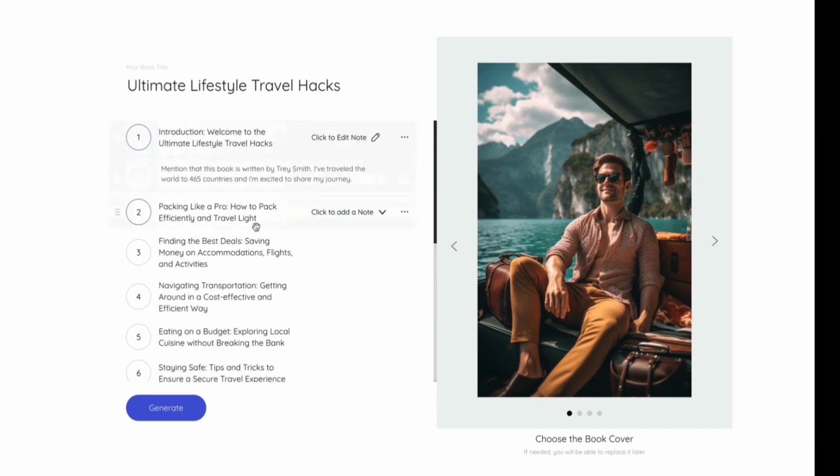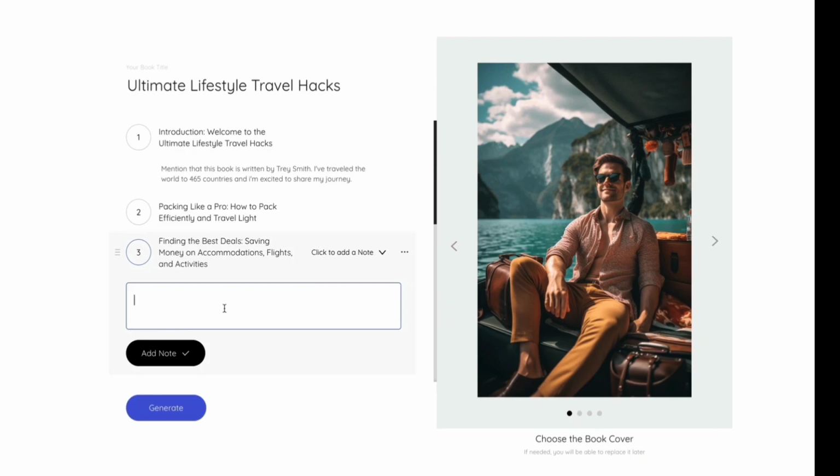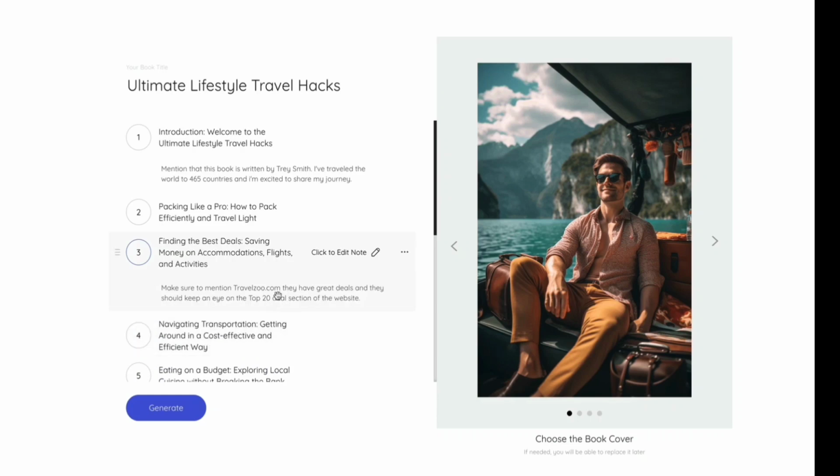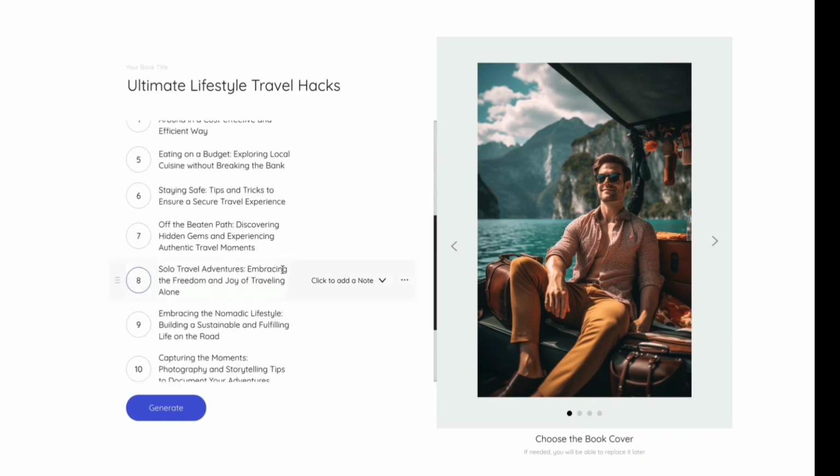And this is great. So for example, one more I want to do here, finding the best deals. There's a website that I've used before called TravelZoo, and I want to say, make sure to mention travelzoo.com. They have great deals, and they should keep an eye on the top 20 deal section of the website. All right, I want to make sure that's in there. Look, it can be a note as simple as that, or you can get as detailed as you want. This is what's going to make your book unique.